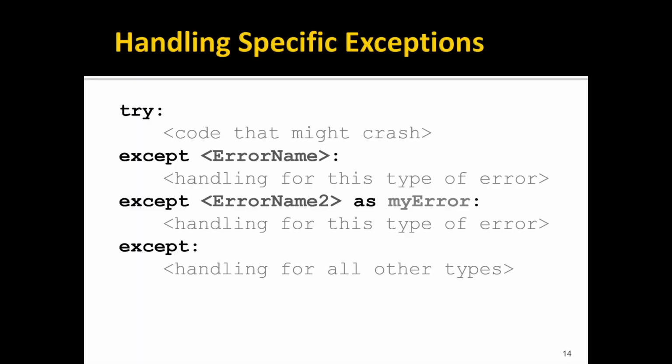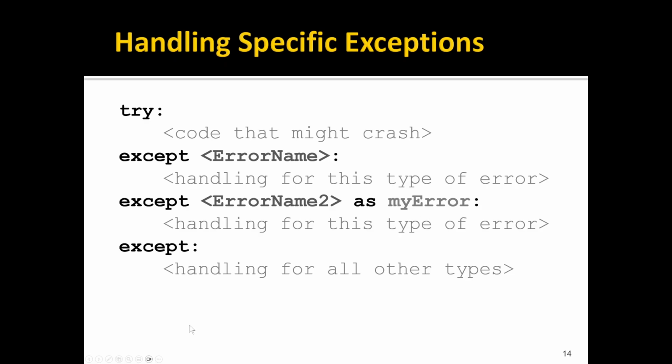In order to catch specific exceptions, we can extend the try except syntax as follows. So the syntax still starts with our try block, which again is just the actual operational code. Following that, we can have as many except blocks as we want. Now, if we just say except as we've done without anything following, so except colon and then a body, that will catch all types of exceptions. However, if we include the name of the specific exception, then it will only catch that one type. In this way, we can specify different types of exceptions, each with different steps for handling those errors.